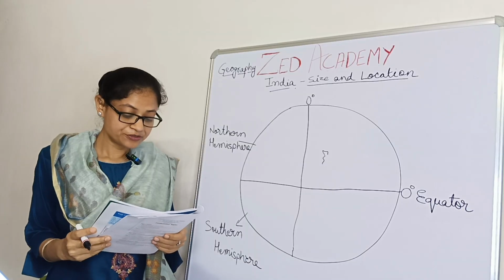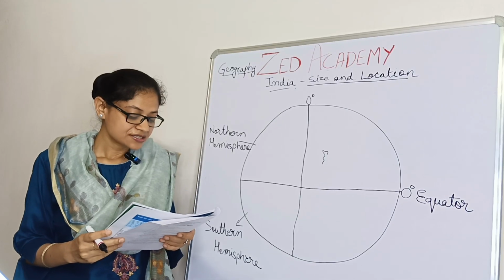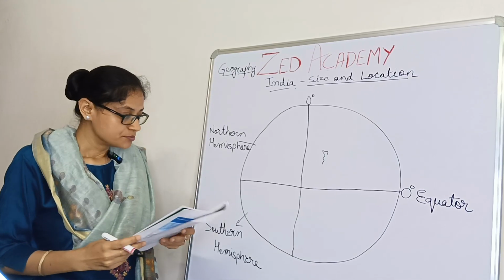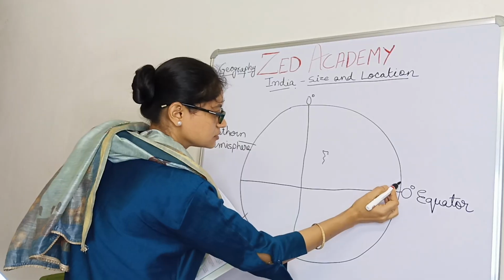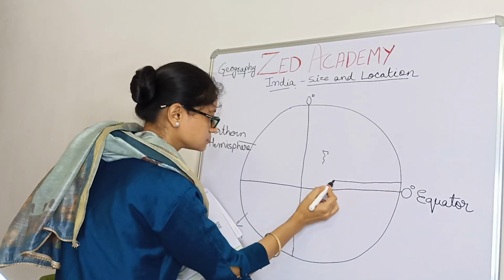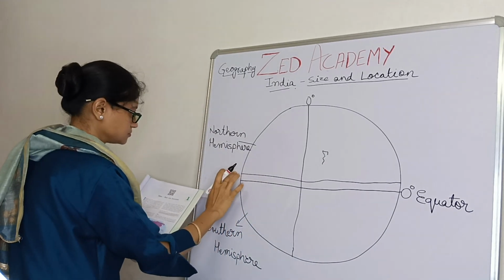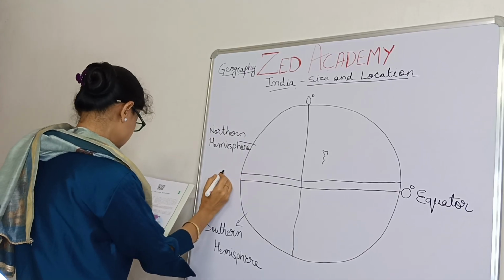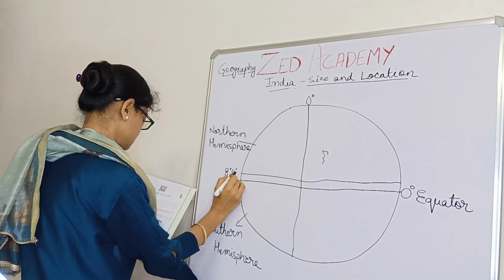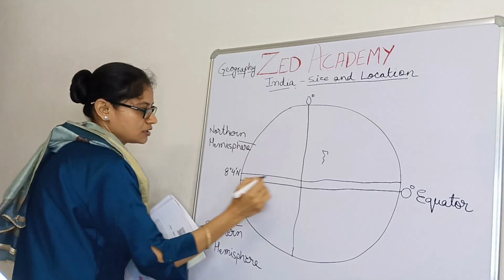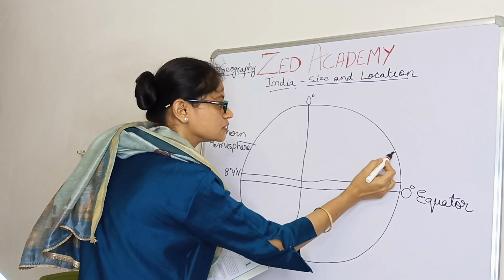Now the mainland extends between latitude 8 degree 4 minutes north and 37 degree 6 minutes north. North means what? Here, like we can draw latitudes here. This latitude is 8 degree 4 minutes north, and this is not exact, but this is for your understanding.